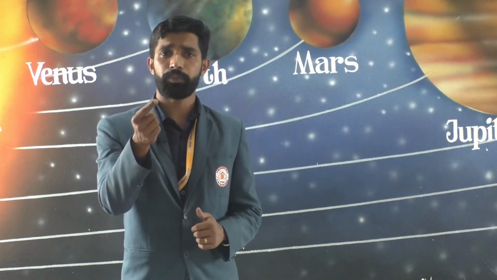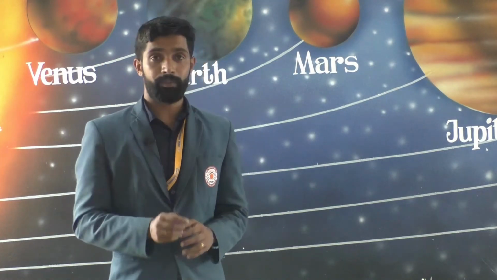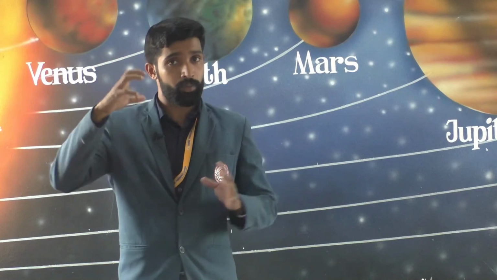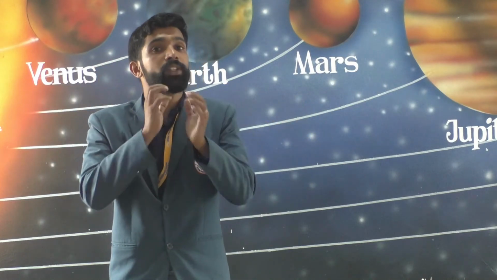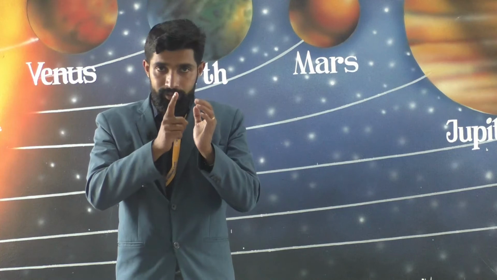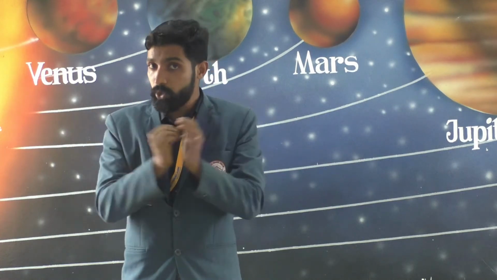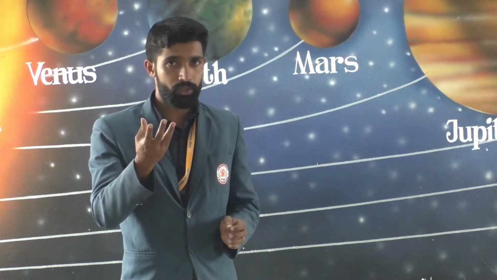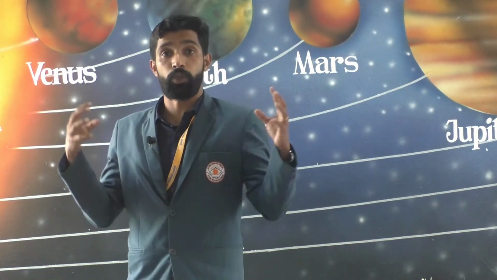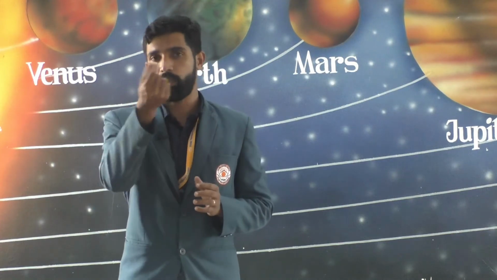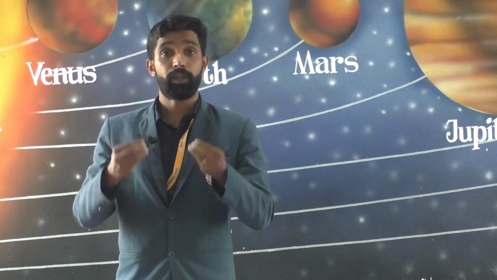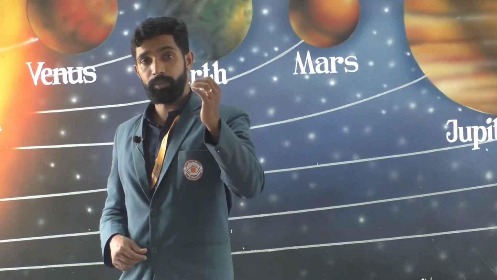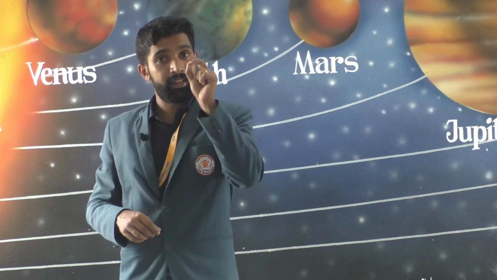And what is dew? Dew is formed when moist air comes into contact with a cool surface. When moist air comes in contact with a cool surface such as grass and condenses into tiny droplets of water, that is known as what? Dew. And what is frost? Frost is formed when dew occurs in the form of ice crystals.